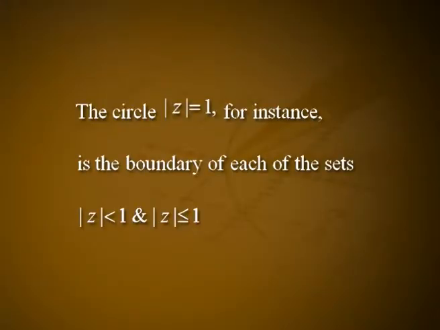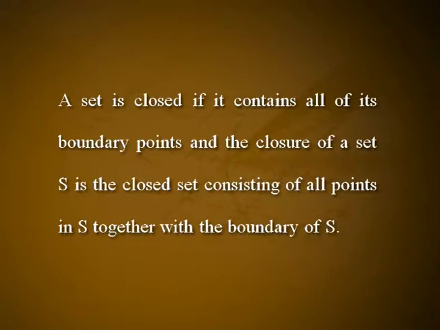The circle |z| = 1, for instance, is the boundary of each of the sets |z| < 1 and |z| ≤ 1. A set is open if it contains none of its boundary points. In other words, a set is open if and only if each of its points is an interior point. A set is closed if it contains all of its boundary points, and the closure of a set S is the closed set consisting of all points in S together with the boundary of S. |z| < 1 is an open set, whereas |z| ≤ 1 is the closure of both the sets |z| < 1 and |z| ≤ 1.